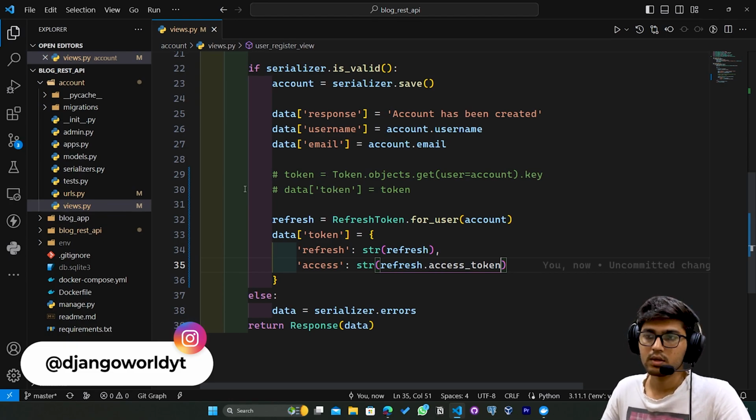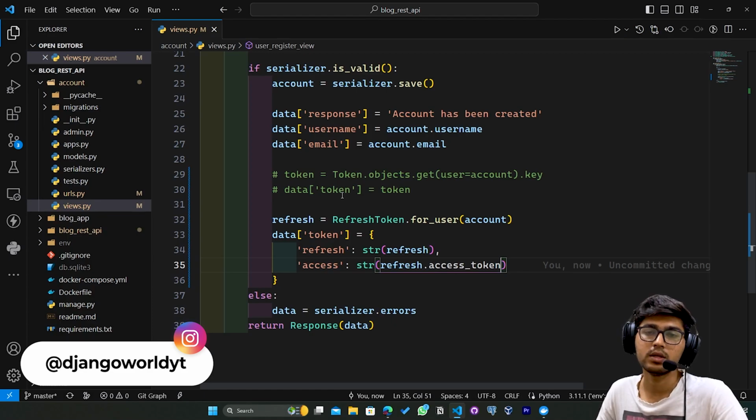This is it. This is the configuration which we need to make in order to get the access and refresh token when the user creates his or her account.